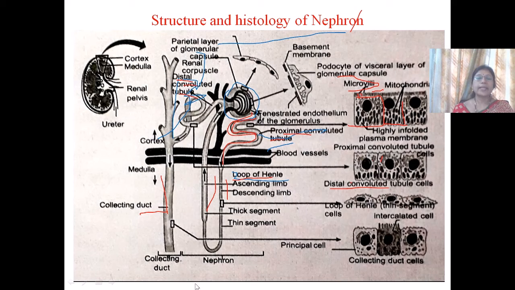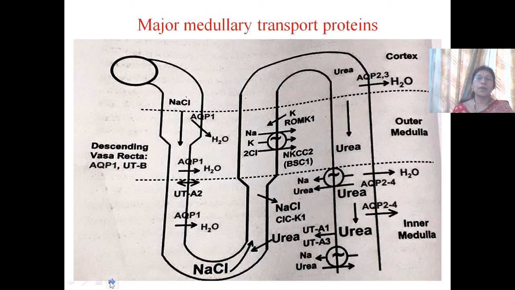And the intercalated cells are associated with acid-base homeostasis in distal segments, and they secrete H+ ions and absorb potassium ions, and they have aquaporin 6 along with H plus potassium ATPase.